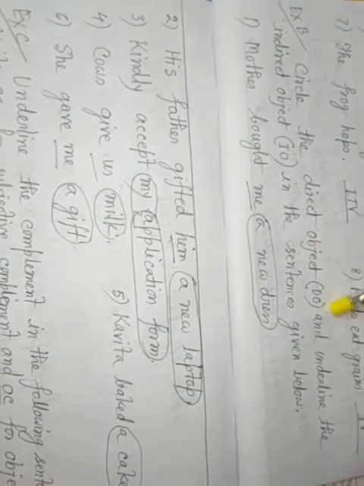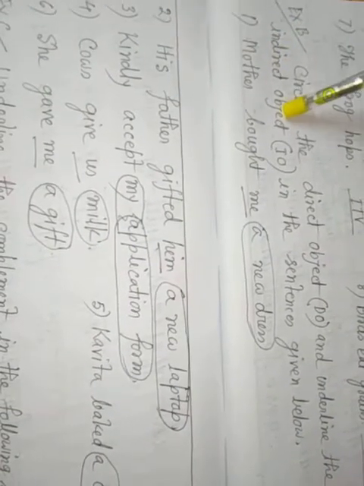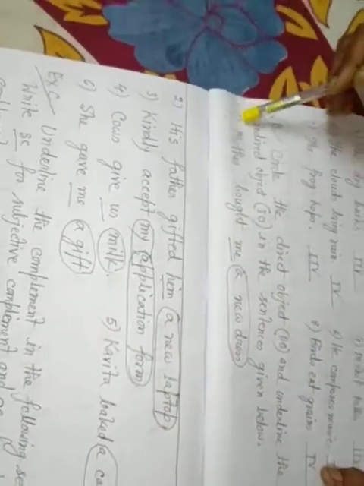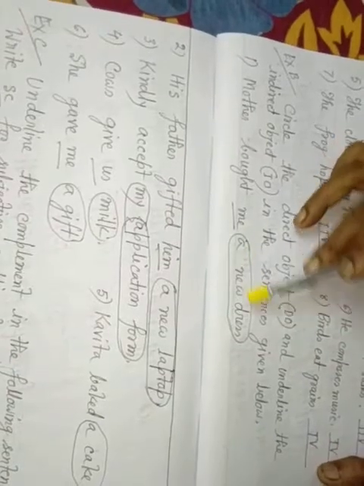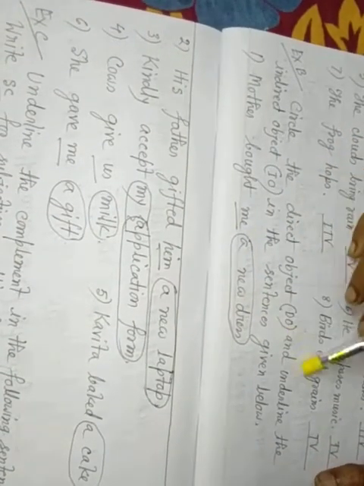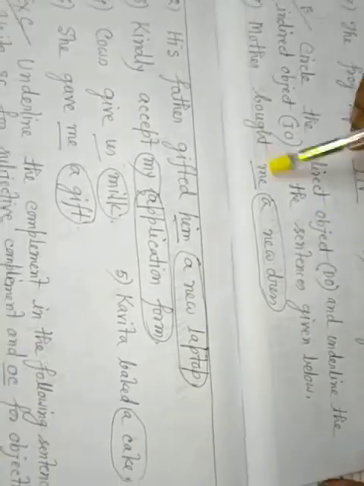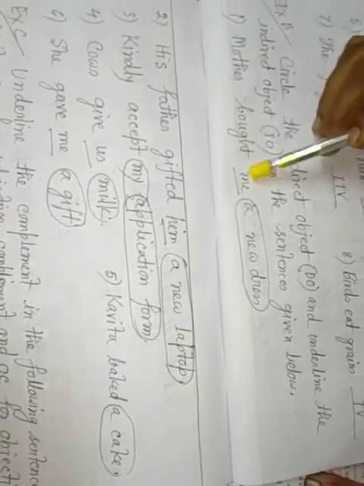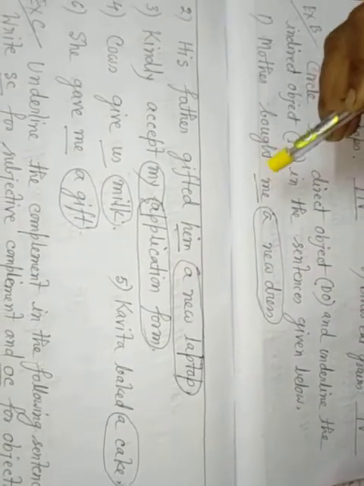Exercise B. Circle the direct object, DO, and underline the indirect object, IO, in the sentences given below. That is number 1. Mother bought me a new dress. A new dress, circle, direct object. Mother bought me a new dress. Me, indirect object.